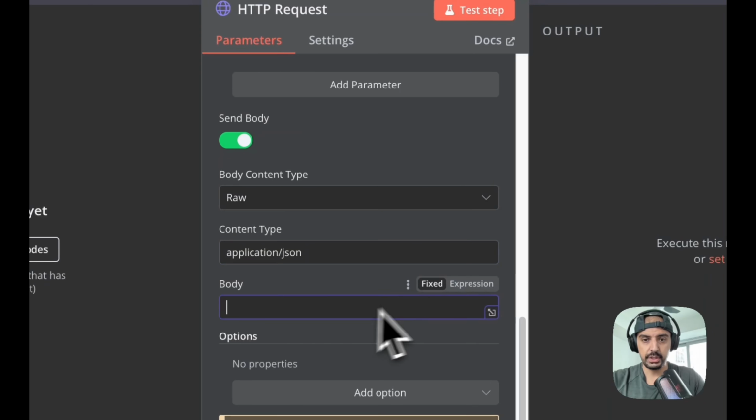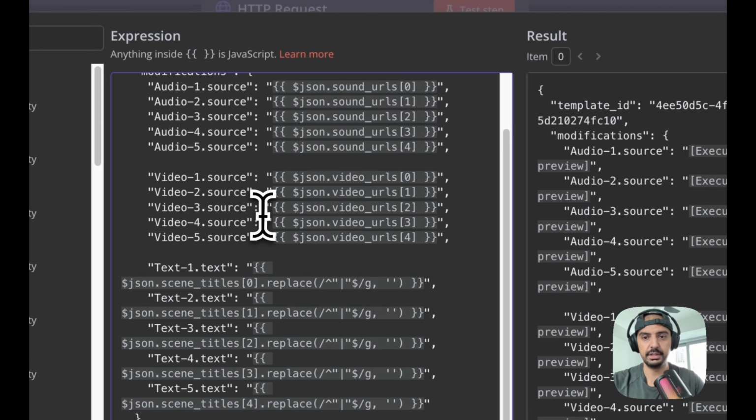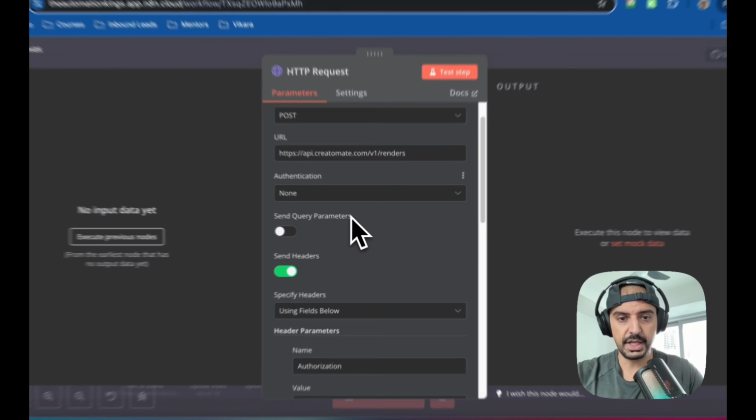So let's just go here. We're going to change it to expression so you can see it in a nice big pop-up. And there you go. Okay, that's it. And then lastly, I'm going to show you exactly how